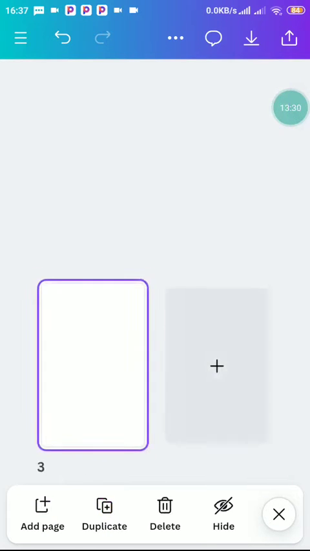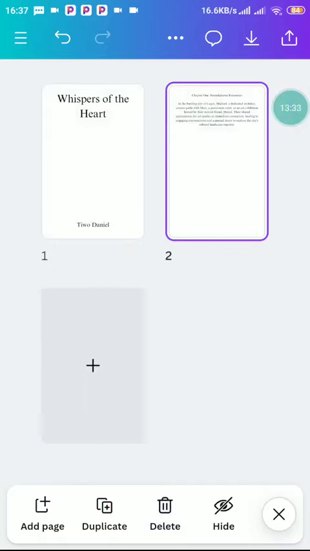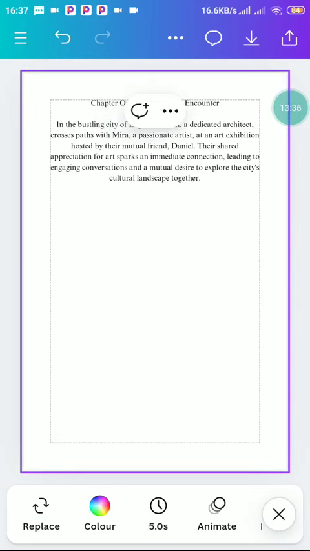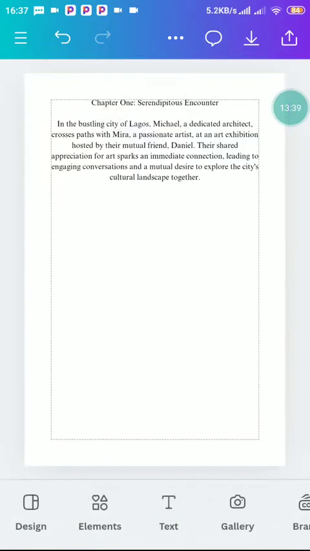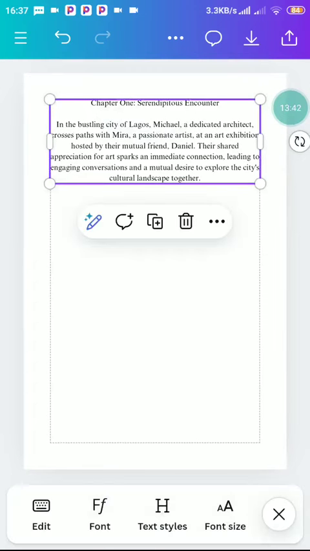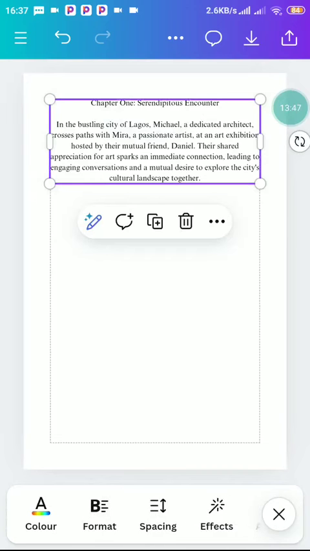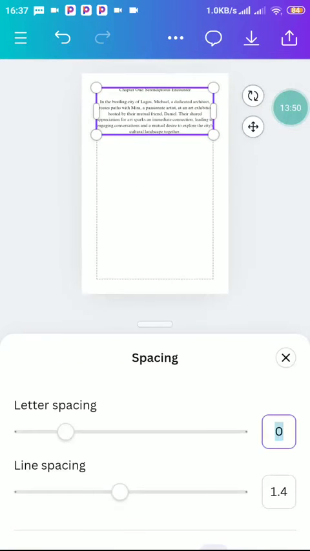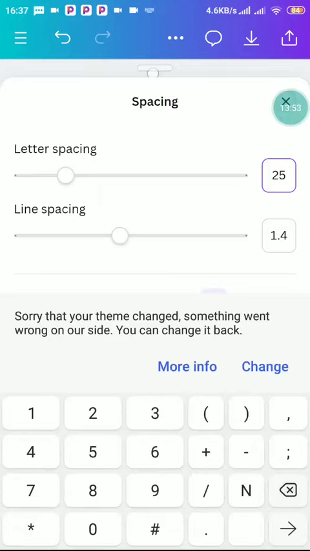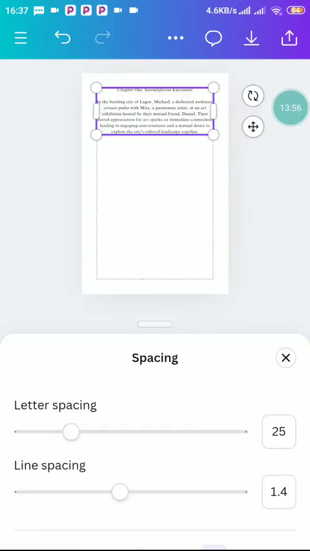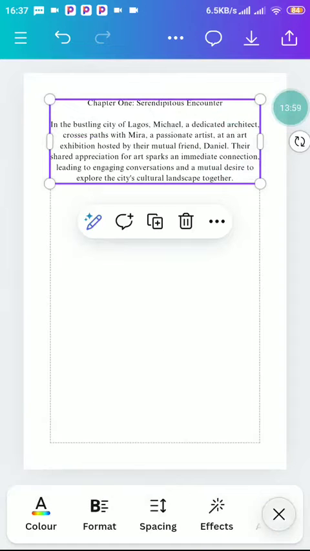What again are you going to do next? Now, if you want to create an ebook more easily without waste of time, let's delete this page with sliders. Let's delete this page in particular. We press delete. Now go over to this one. You set everything on this particular page. Now, click on this text. We have gone to font size. The next thing we're going to go to is spacing. Let's use 25 for the spacing and 1.4. So it is okay like this.